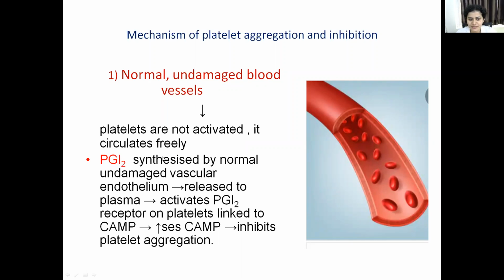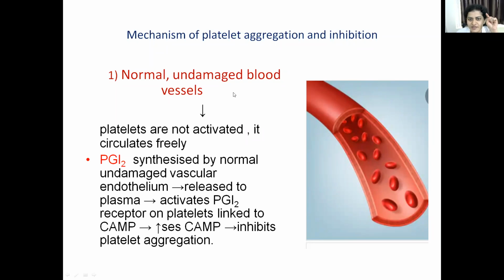So PGI2 will be synthesized by this normal undamaged vascular endothelium, and after it gets synthesized, it gets released to plasma, and then it activates the PGI2 receptor present in platelets, and that causes an increase in the cyclic AMP, and that inhibits the platelet aggregation. This is what happens in the normal blood vessels.